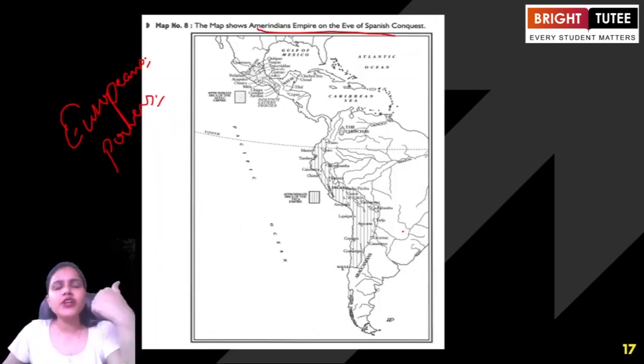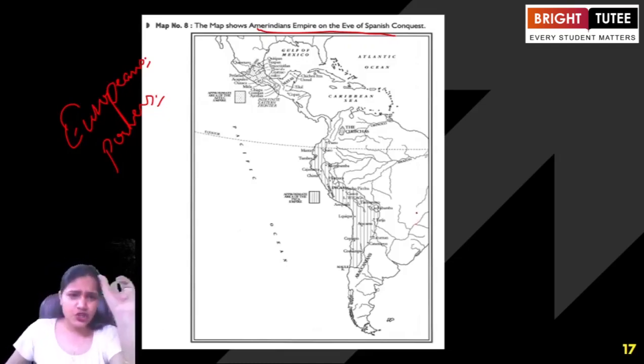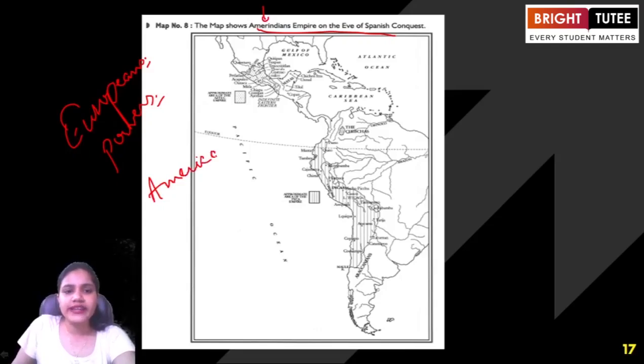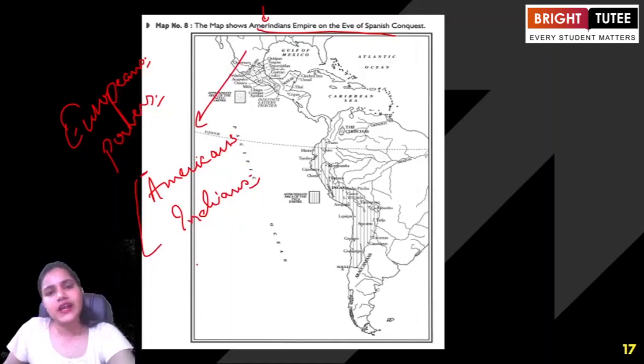So when we're talking about the European powers, we are talking about the Spanish, the Portuguese, the Dutch, the English, and the French, who were trying to expand their power by invading different regions. When we're talking about the Amerindians, as the word suggests, we are talking about the natives, the Americans and the Indians. This was a term referring to those natives.